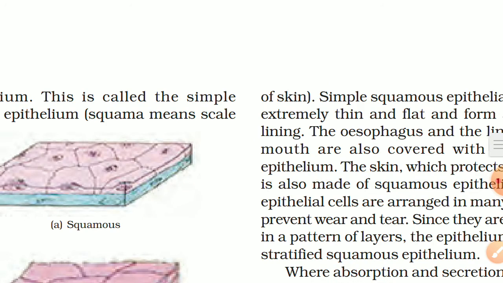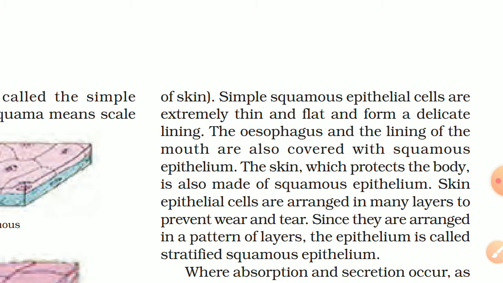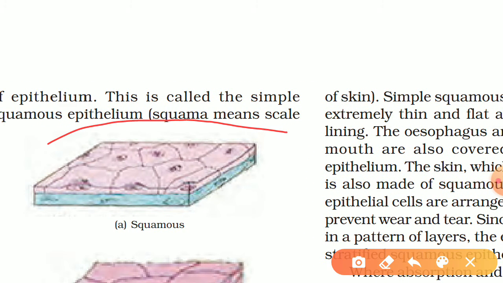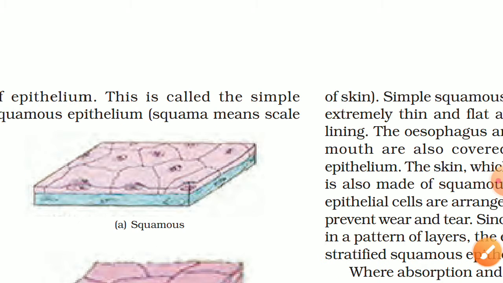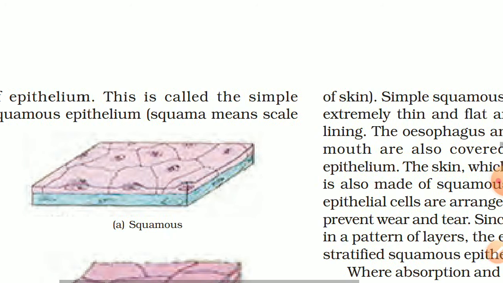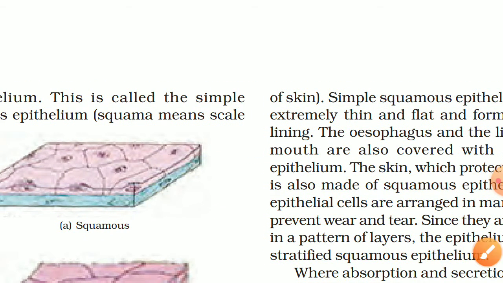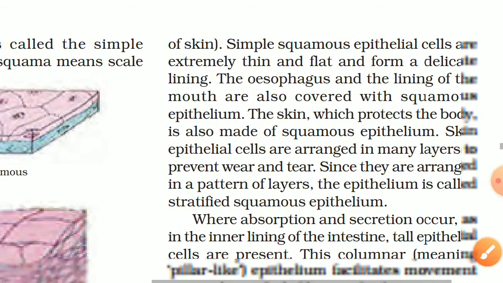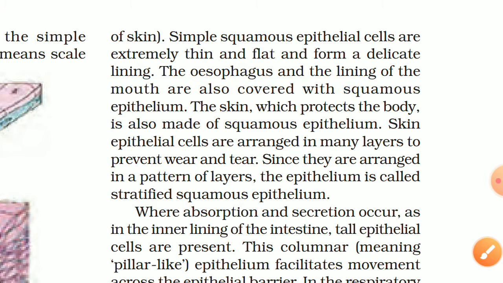of skin. Simple squamous epithelial cells are extremely thin and flat and form a delicate lining. Okay, as you can see in this figure, this is simple squamous epithelium. It looks like a flat surface. Its thickness is not very large, they are very thin and flat, and in the central part they have a nucleus. Okay, all these are nuclei, as you have seen.